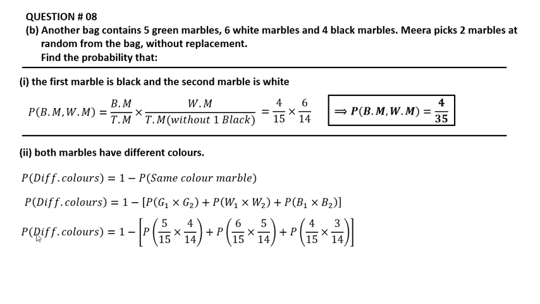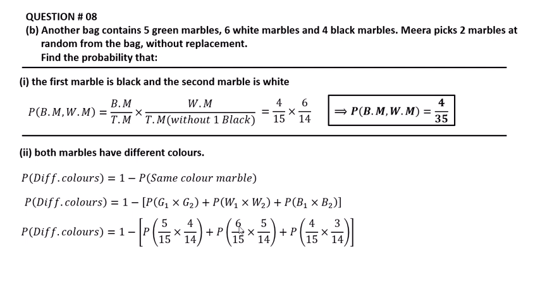Now the probability of different color is equal to 1 minus the probability of G1. The number of green marbles is 5, multiplied by the total marbles, which is 15, and since 1 is already picked, the remaining is 4 over 14.